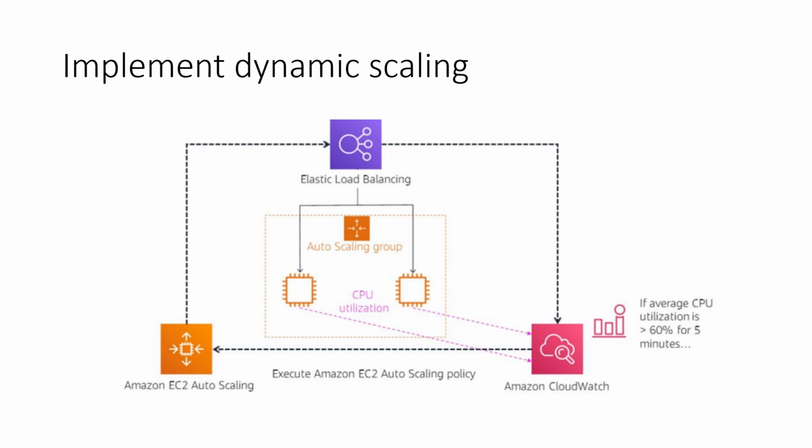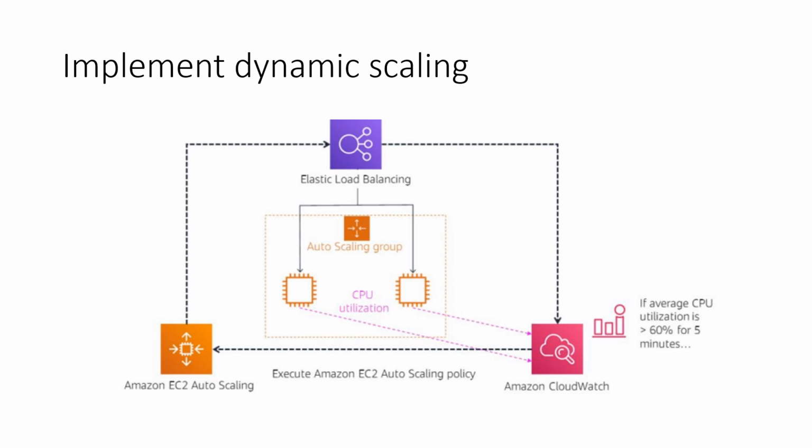CloudWatch checks the usage of the EC2 instances every 5 minutes, and if there is more than 60% utilization, it executes the auto scaling policy and adds one more EC2 instance.